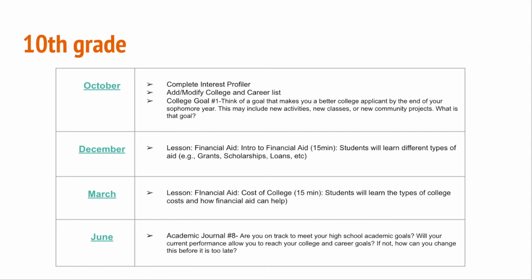By March, they will do a second lesson, which is the financial aid cost of college. And so this is looking at the different types of college costs and how that financial aid can actually help alleviate some and possibly all of those college costs. By June, we want them to do a journal. And this is just kind of reflecting back on their year. So are they on track to meet their high school goals? Will their current performance allow them to reach their college and career goals that they've set forth? And then if not, what practices do they need to change, or what do they need to start doing in order to get on track to meet those goals?